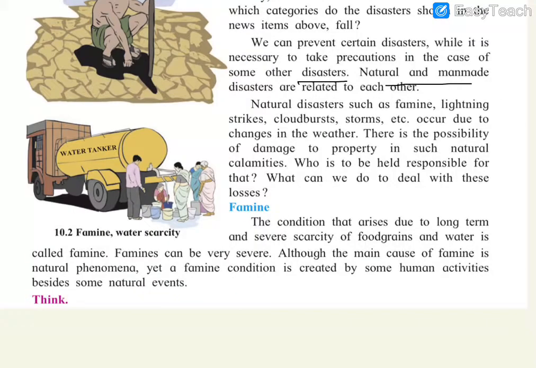Famine. So next we are going to discuss about famine. What is famine? It is a condition that arises due to long-term and severe scarcity of food grains and water is called famine. So famines are very severe because humans being, we in order to protect our life we need water, food and air. So these are the basic needs of a human being. So if we don't have enough food and water, our life will be in danger. That means it will lead to death of the human being.